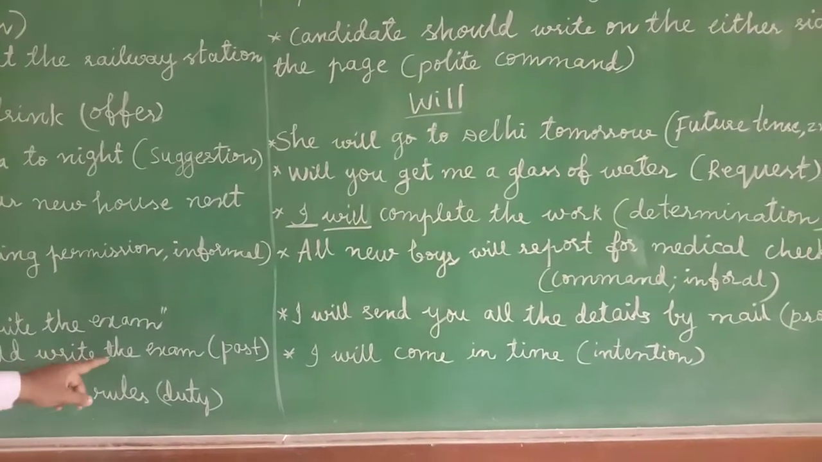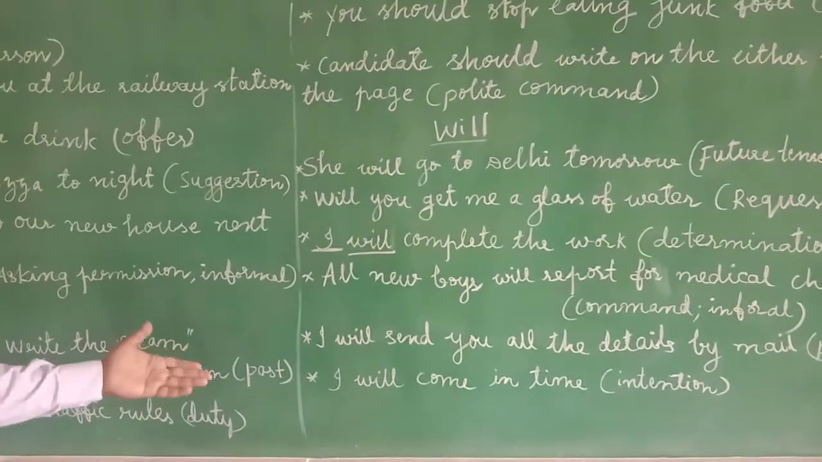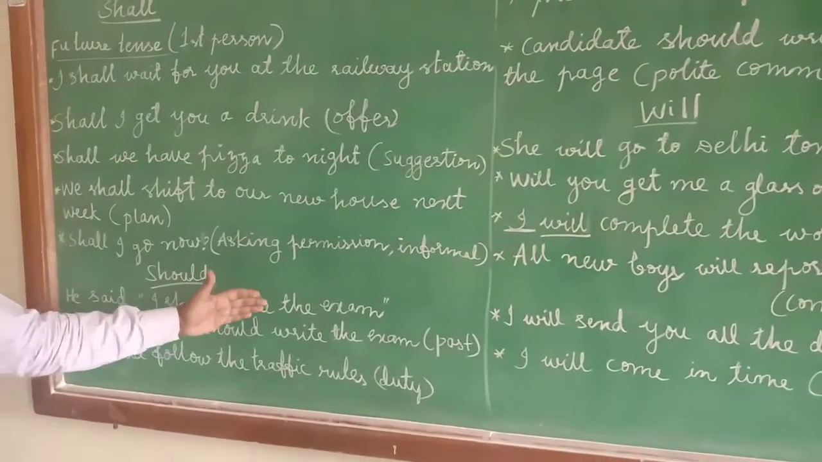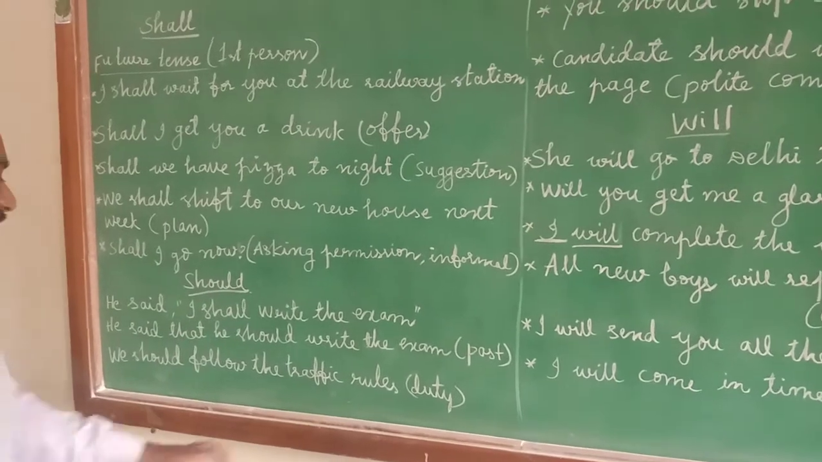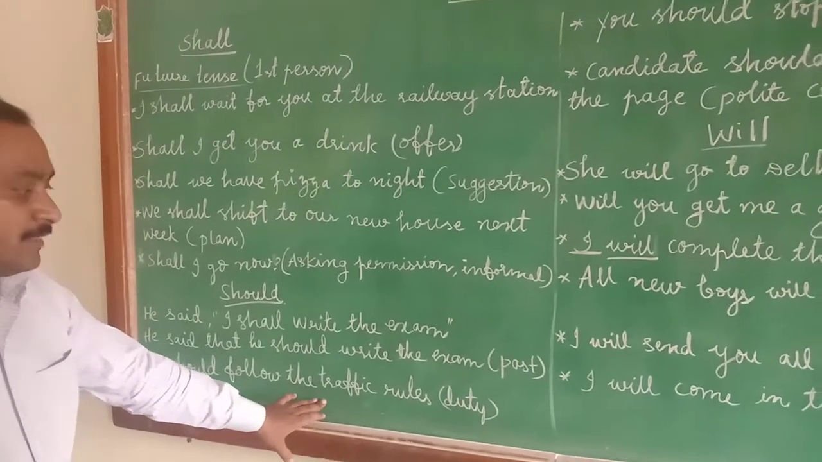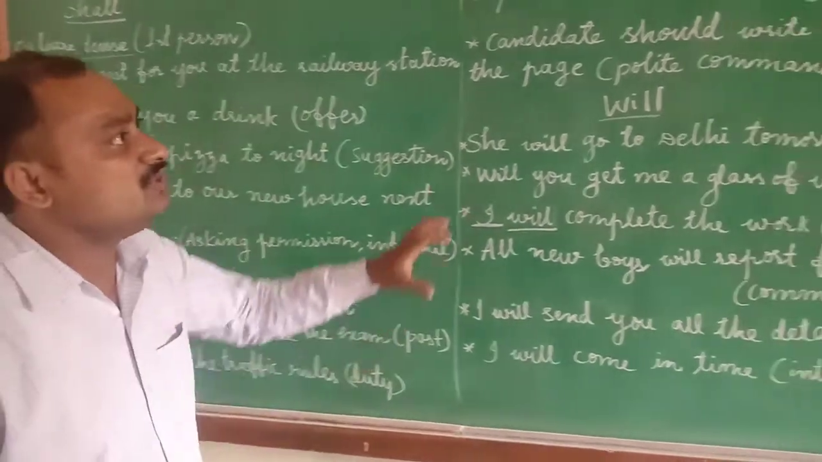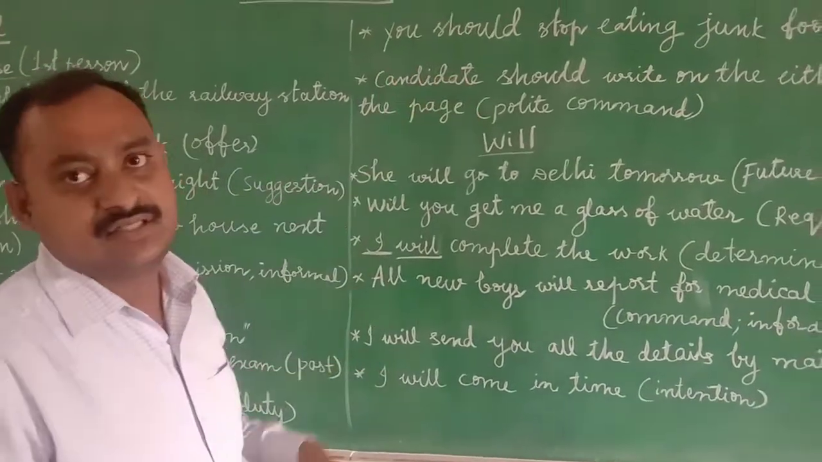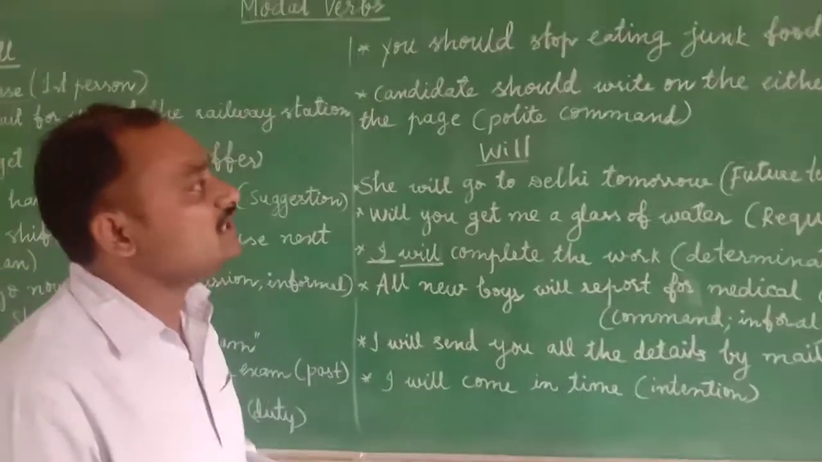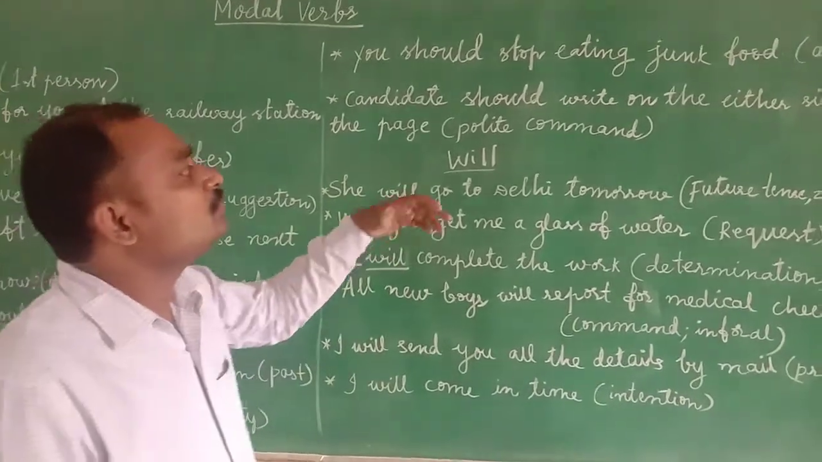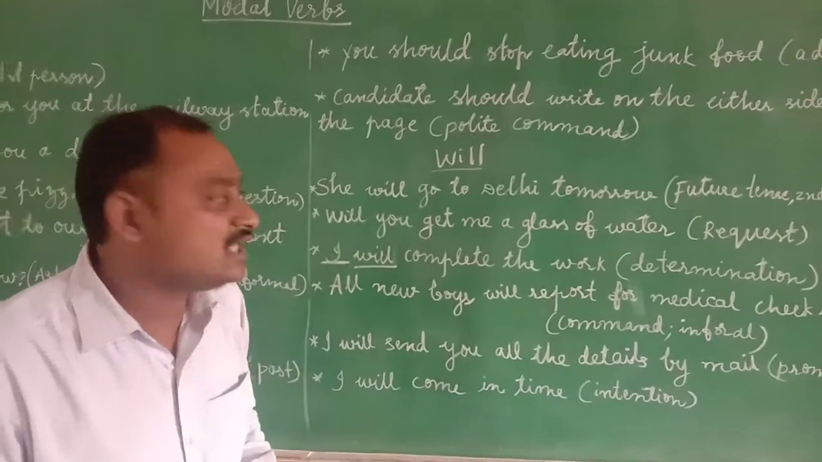Should, use it as a past be form when you are changing the sentence from direct speech to indirect speech. To express your duty, you have to use the should. We should follow the traffic rules. To express the advice, to give the advice also we have to use the should. You should stop eating junk food. Next, to make the polite commands also we have to use the should.